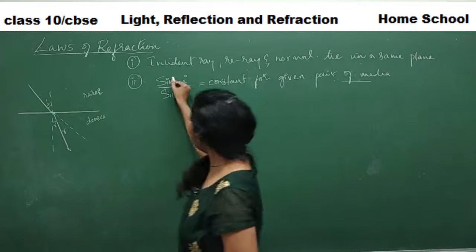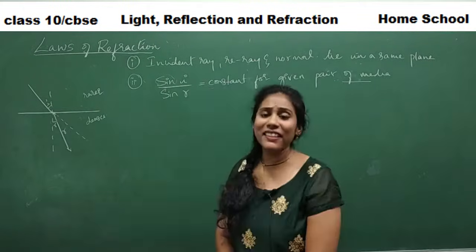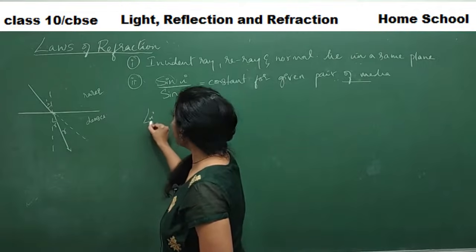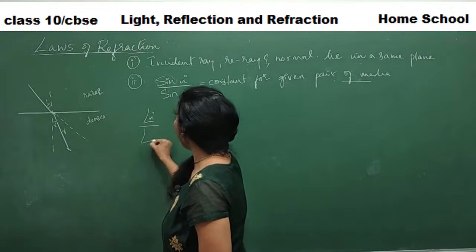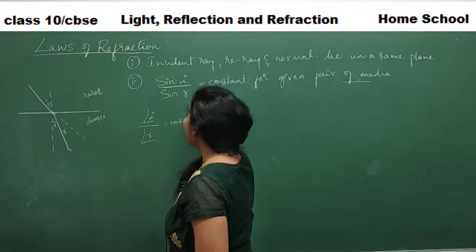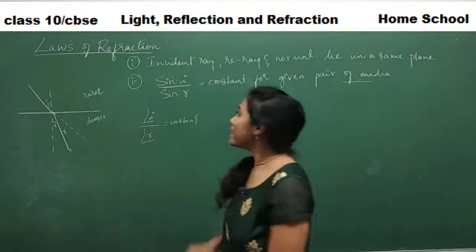Actually speaking, why did I introduce the sine here? I could call it the angle of incidence divided by the angle of refraction is equal to a constant. But why did I include sine?